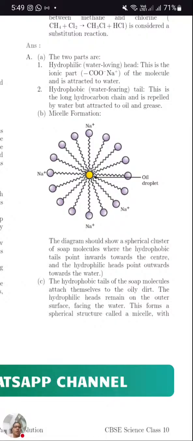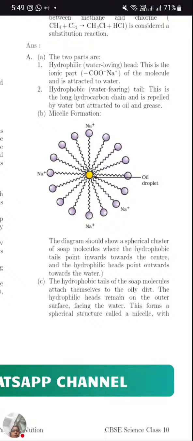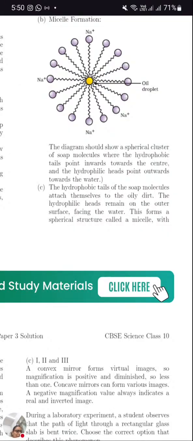The yellow colored dirt and oil droplet shown in the diagram are attracted by the hydrocarbon tail, whereas the head is in the water part as it is a water lover. So this structure is called a micelle. There is a formation of micelle, and the diagram shows the spherical structure. This diagram is showing a spherical cluster of soap molecules where the hydrophobic tails point inward. So the tail is pointing inward and the head is outward towards the water.